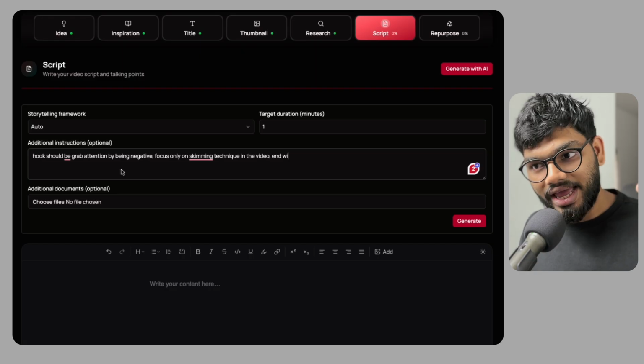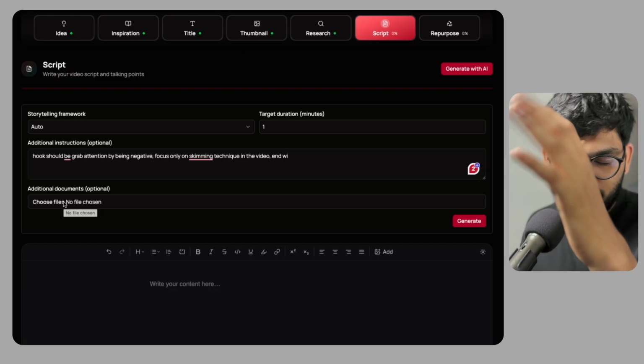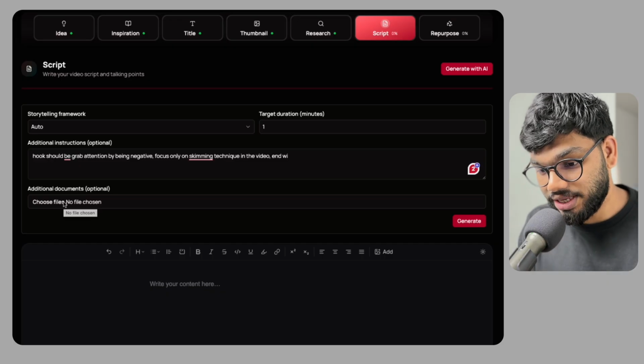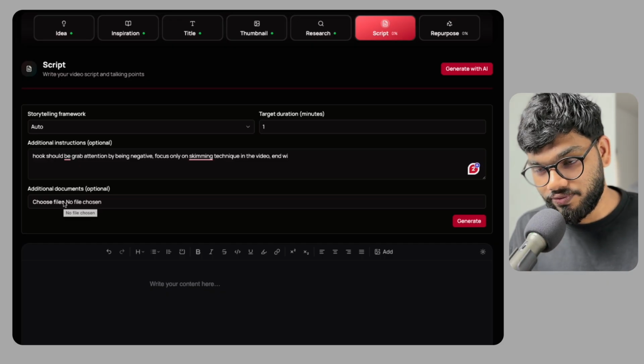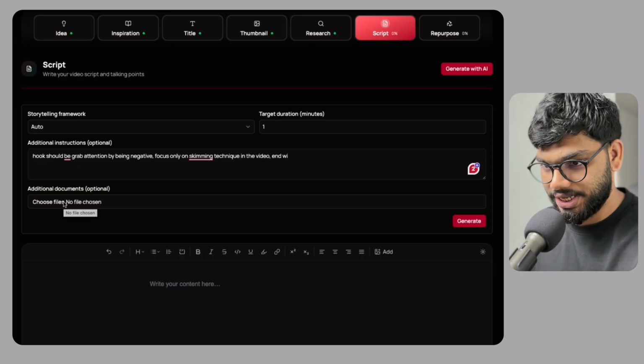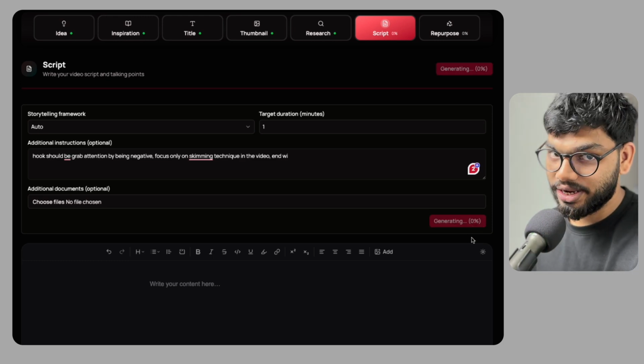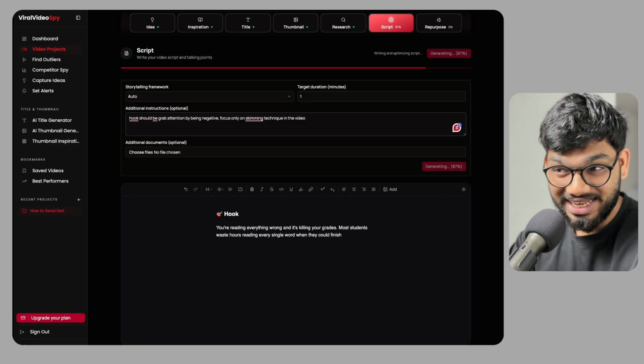And then also you can add additional documents here, like if you have a particular way of talking, a particular way of saying something, or particular naming conventions that you need to follow, you can add all of that right here. And then once you're done with that, you can click on this generate button and it will create the script for you. Okay, now it has generated the script.